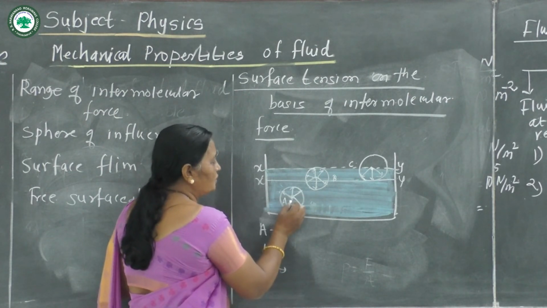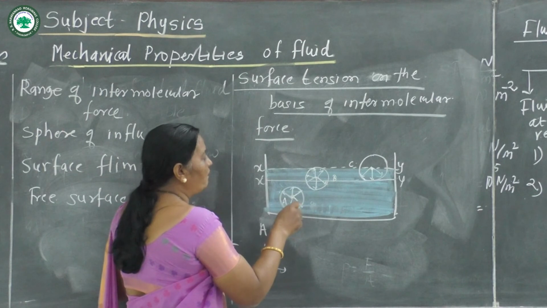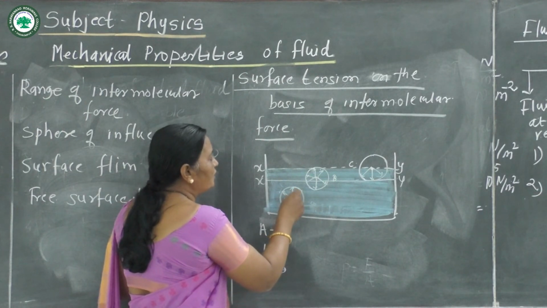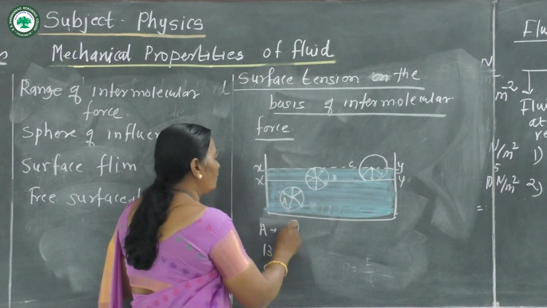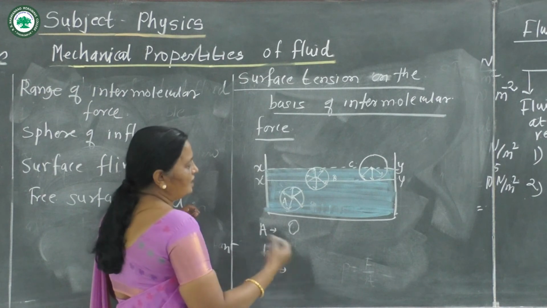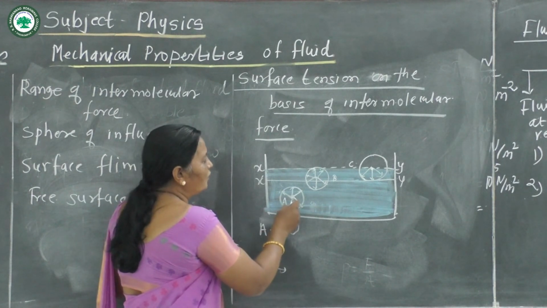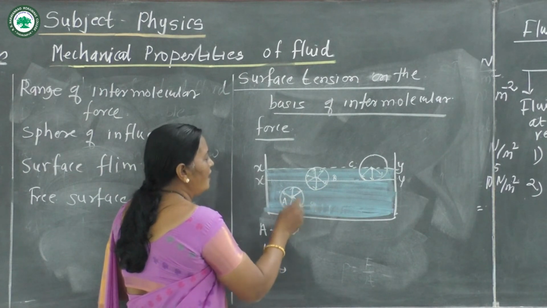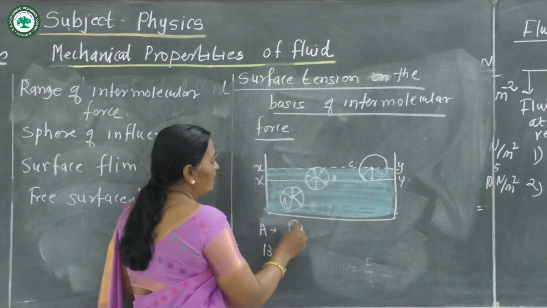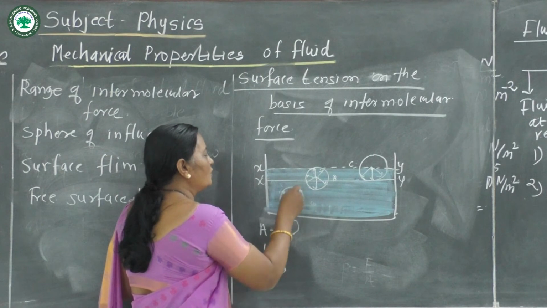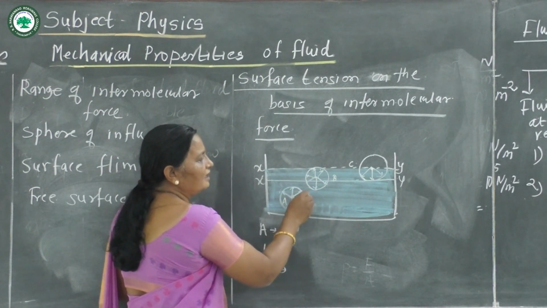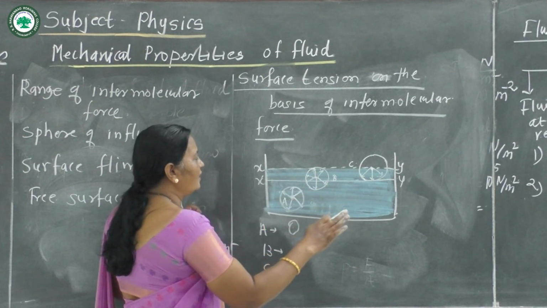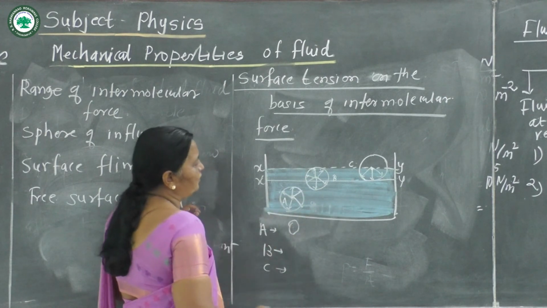The net unbalanced cohesive force acting on this molecule is zero, and this molecule remains inside the liquid. It does not change its position.